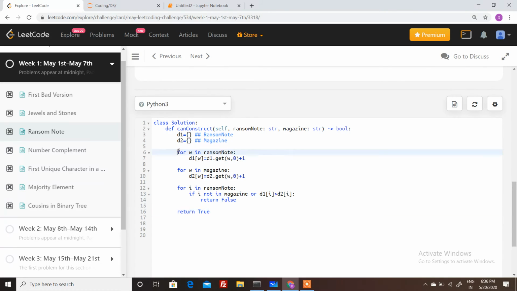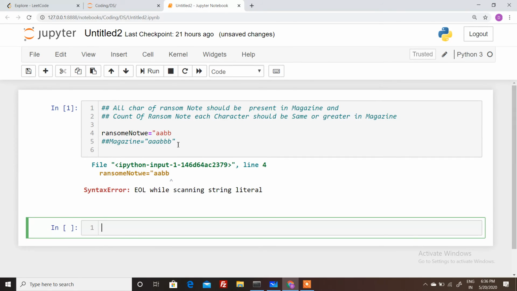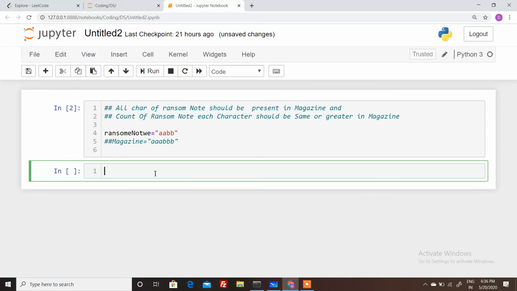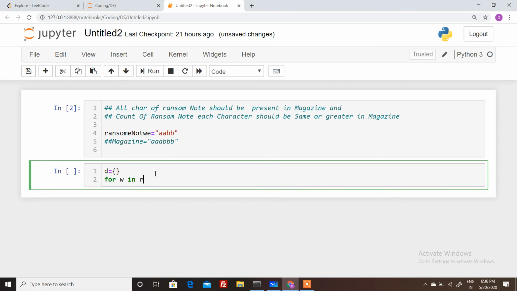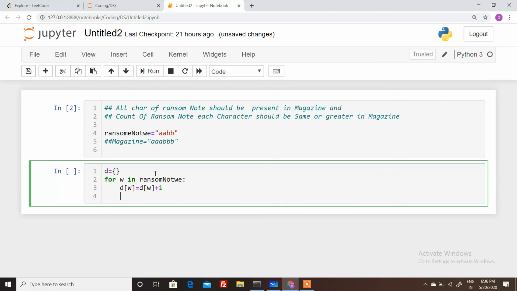So let's first see why we need D1.get and how it works. Let's say this is our note. We declare a dictionary, and for w in ransom note, if we simply do d of w is equal to d of w plus 1, we can see that this dictionary is initially empty and does not contain anything.